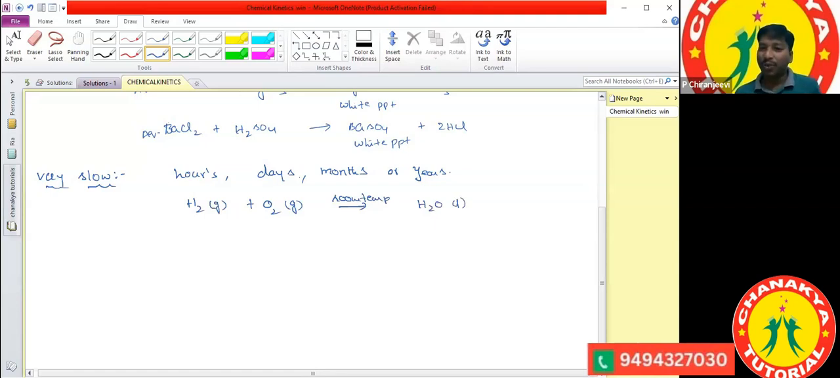Whether it is a very slow reaction or very fast reaction, ma'am. Atmospheric air contains hydrogen gas also, and oxygen gas also. Actually, especially in summer season, even in Hyderabad sometimes we get water scarcity. We can get it or not?